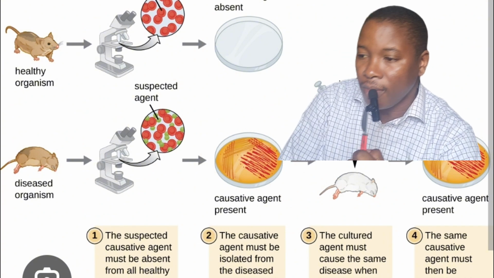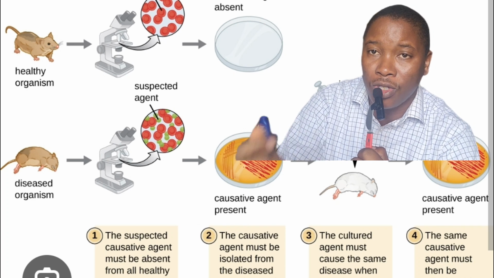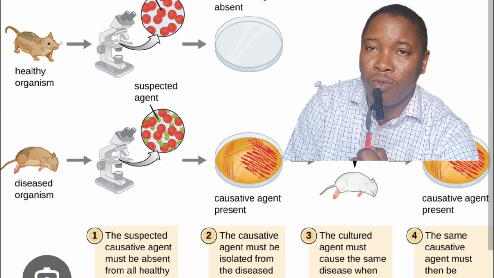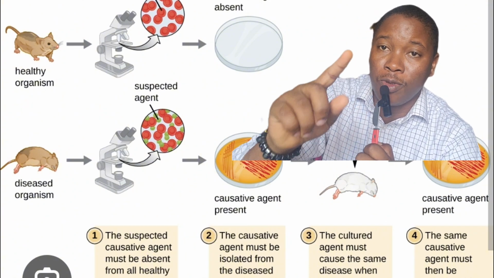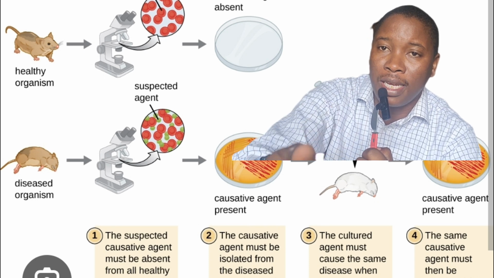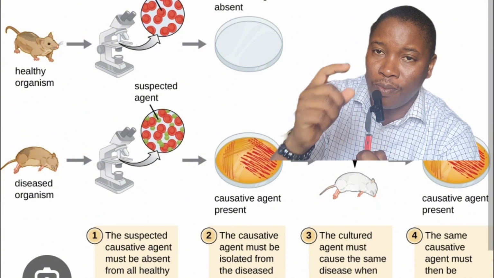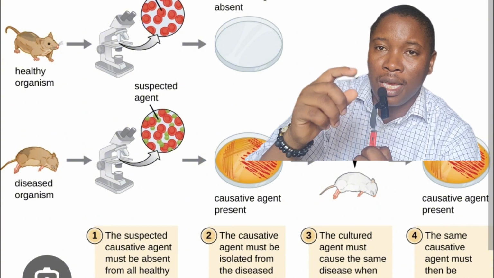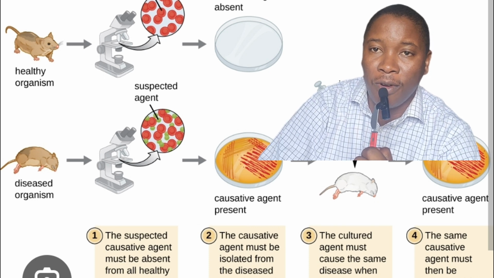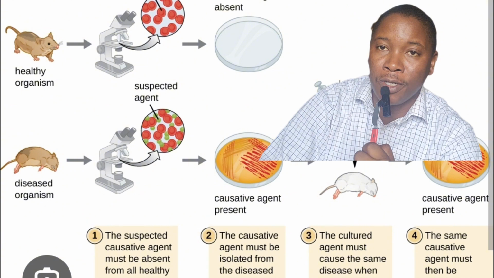Second is that we must be able to isolate the organism and grow pure cultures of the organism. This is important. If we say an individual is suffering from a disease, we must be able to, one, find the organism of interest in that individual. Secondly, we must be able to take samples from the individual and isolate pure cultures, a population of very pure organisms, from this individual who says he's suffering from this particular disease. That's the second of the postulates for Koch.